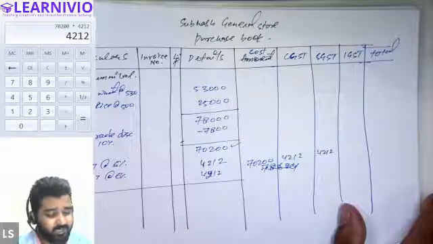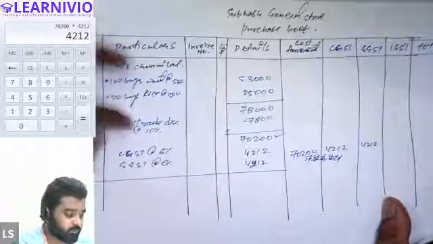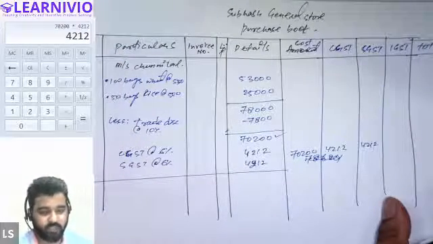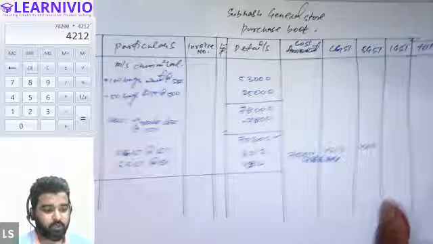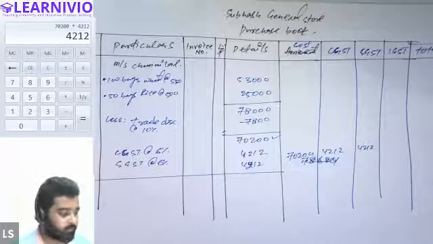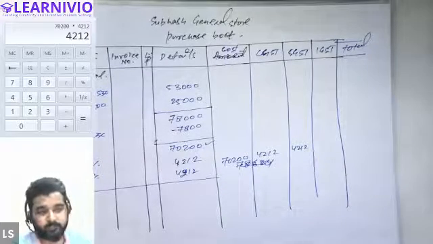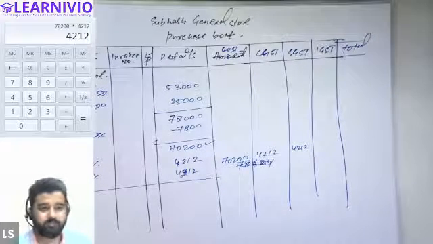For any expenses other than the cost of purchase, like CGST, IGST, cartridge, or any other expenses given, we will make an extra column for every kind of expenditure other than the cost of the goods we are purchasing.